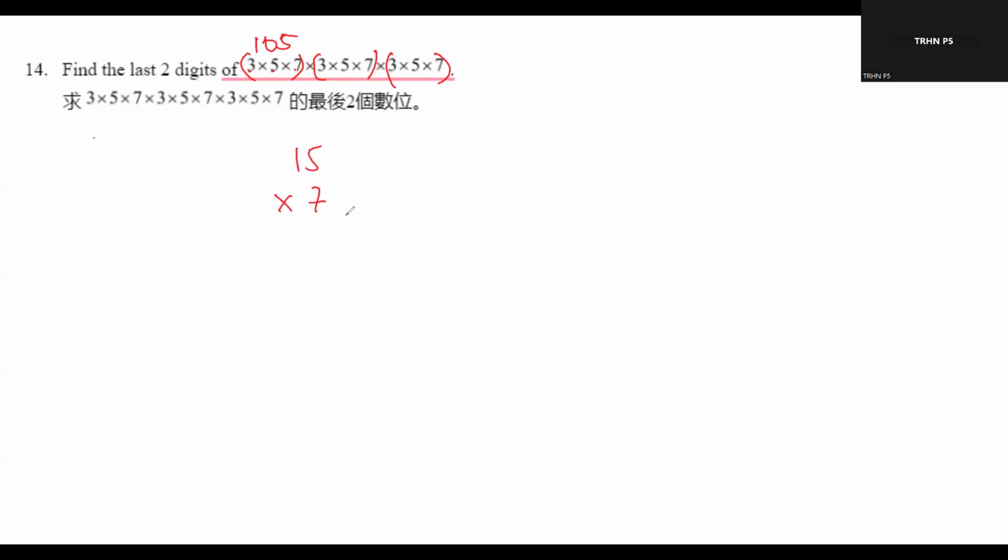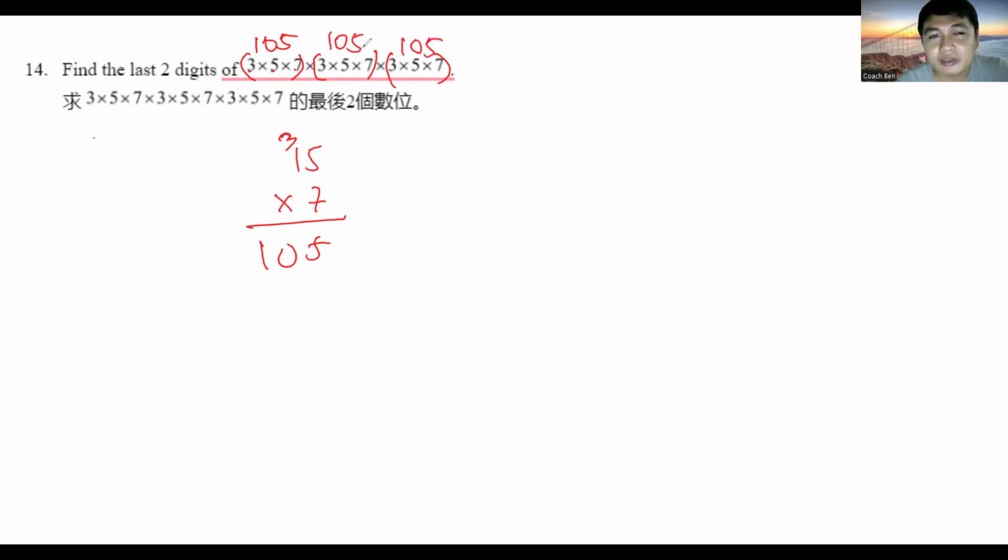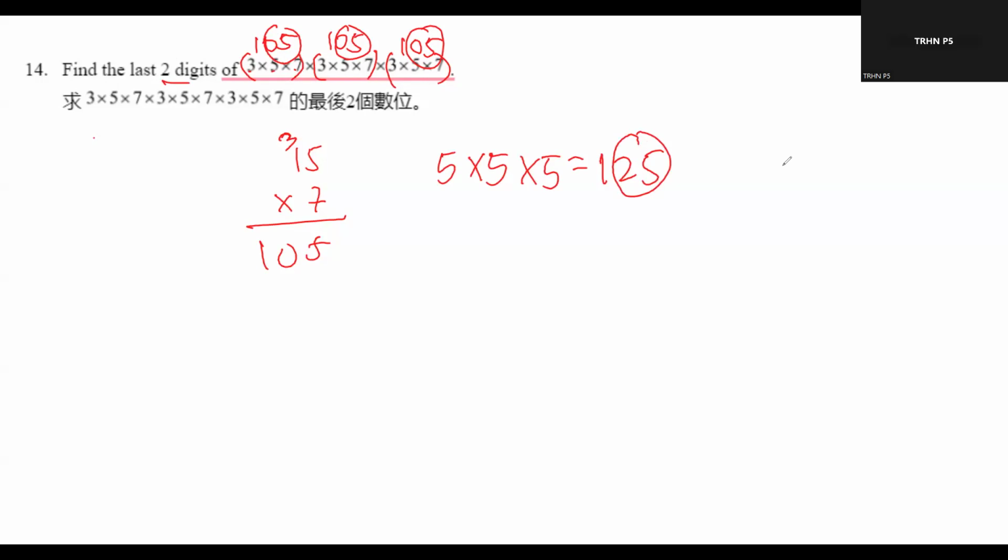15 times 7. Okay, that's 105. So 105, 105. The last two digits of each number is just 5. So we can just do 5 times 5 times 5, and that is 125. So the last two digits are going to be 25. Okay?